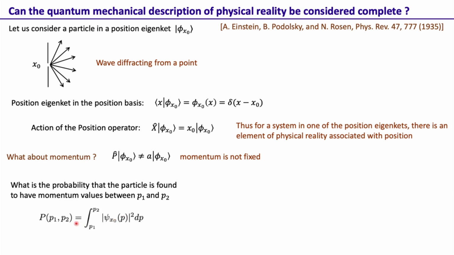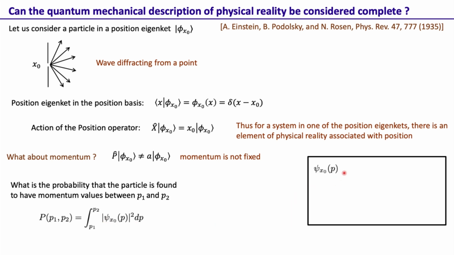And again, we can do the same math. The probability that the particle has momentum between p1 and p2 is the momentum wave function mod square, that is the momentum probability density, integrated from p1 to p2. So what is psi x naught of p? Well, we can calculate it because we know the wave function in the position basis. Knowing the wave function in the position basis, we take the Fourier transform, and then we can get the position wave function in the momentum basis.